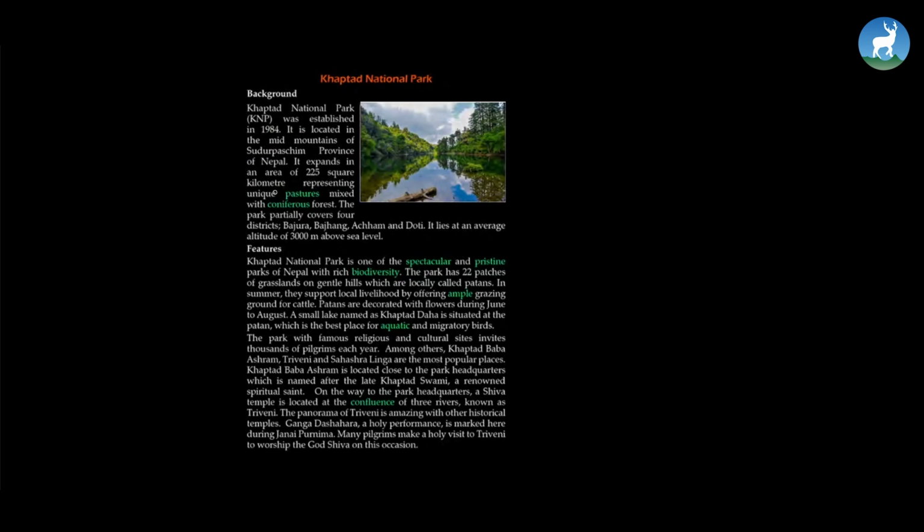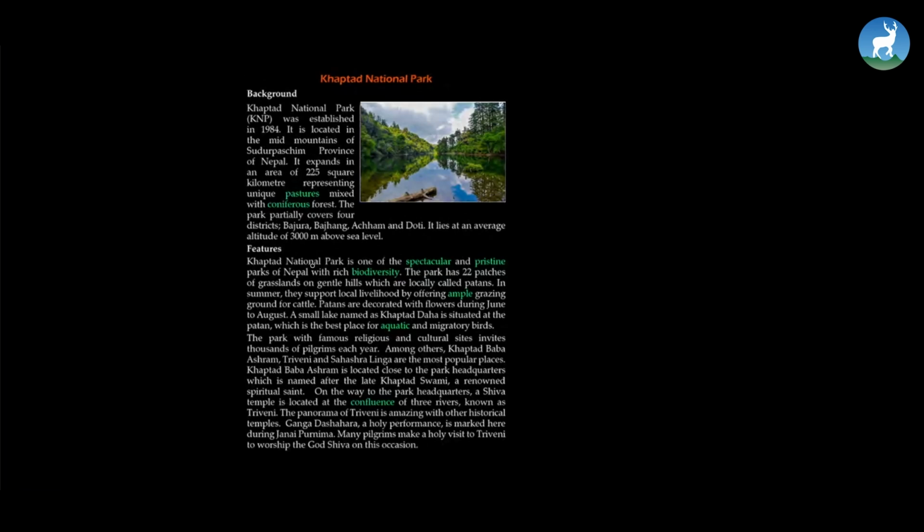Now we have reading 2 for this same chapter. Let's head on to this Khaptad National Park. Background. Khaptad National Park, KNP, was established in 1984. It is located in the mid-mountains of Sudur Paschim province of Nepal. It expands in an area of 225 square kilometers, representing unique pastures mixed with coniferous forest. The park partially covers 4 districts: Bajura, Bajhang, Achham and Doti. It lies at an average altitude of 3,000 meters above sea level.